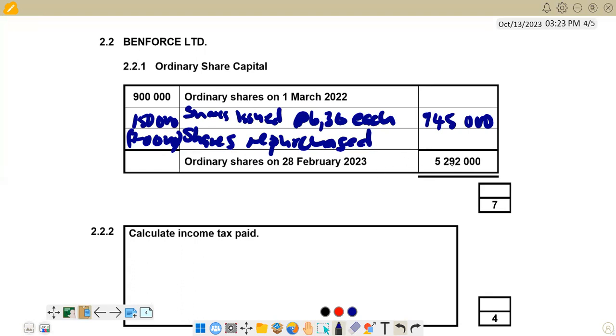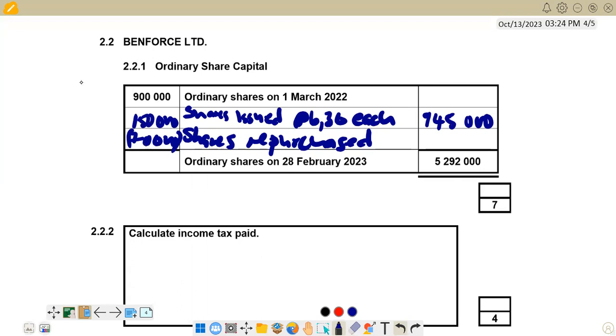So we have this value pre-entered. Then we check what number of shares we have at the end. We can find this figure by saying 900,000 plus 150,000, then minus 70,000.